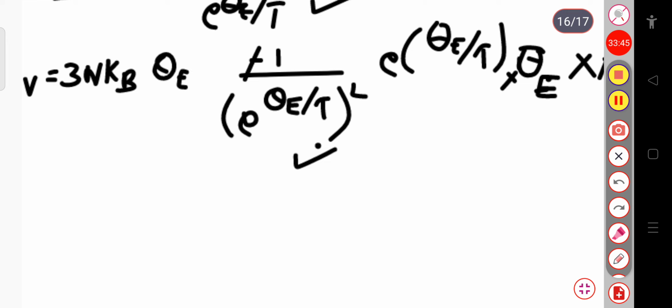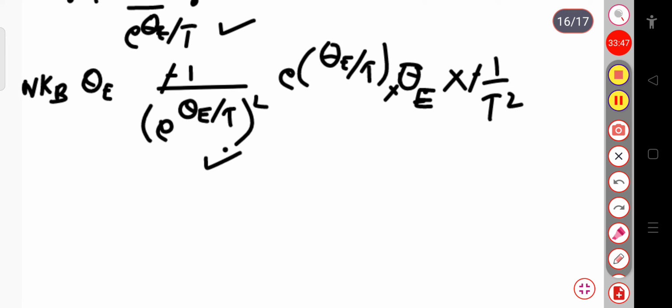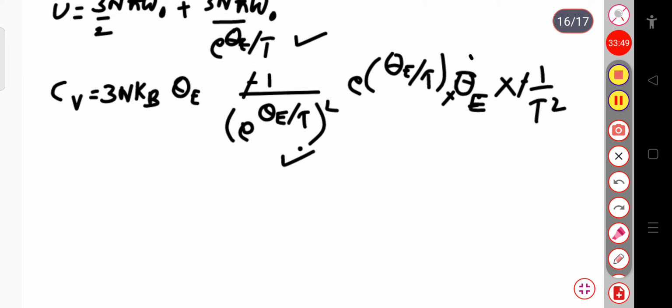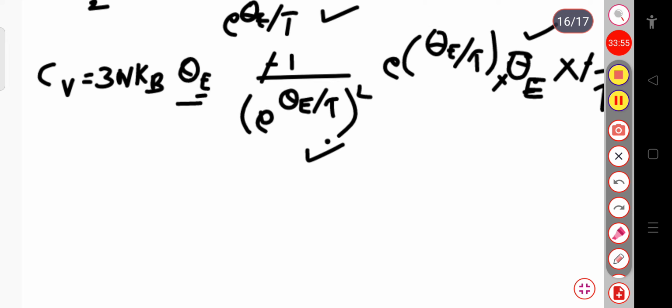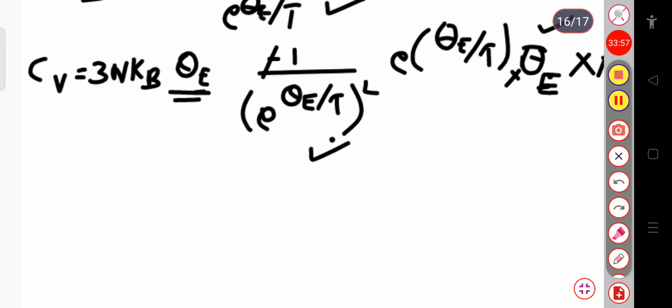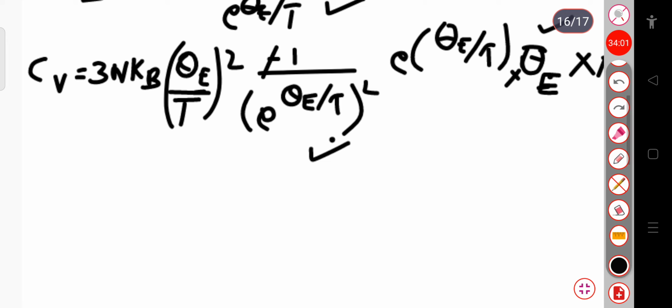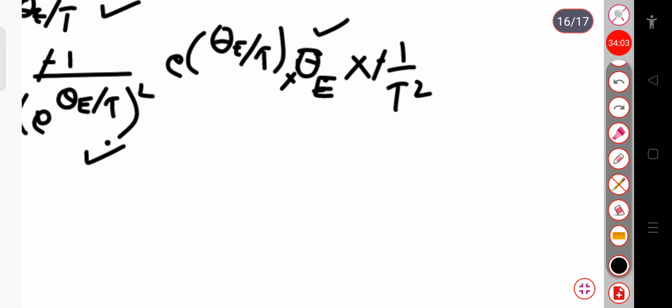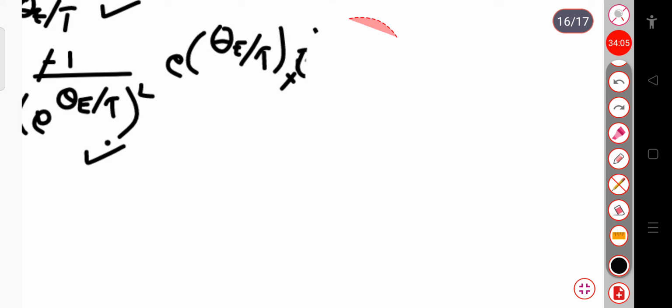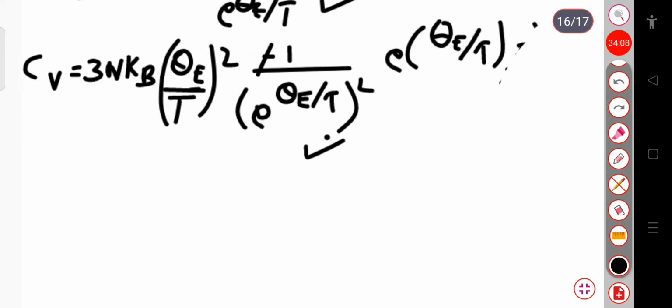And you can also see that theta is present here, and this is 1 by T square, so I can write it directly as theta E divided by T whole square. This will be theta E divided by T whole square, and I will erase this one, so theta E by T whole square will be present here.